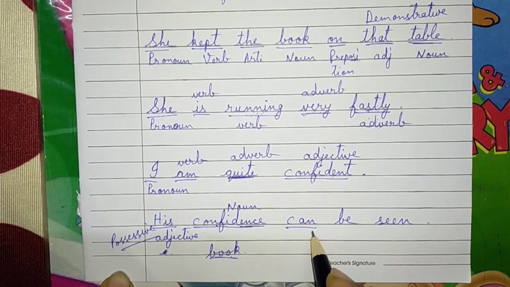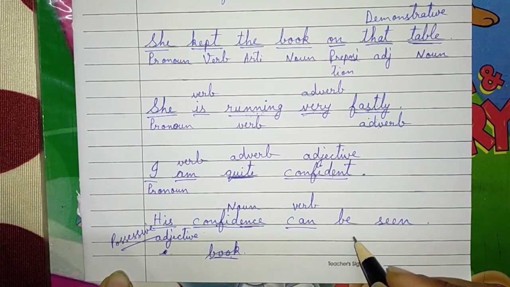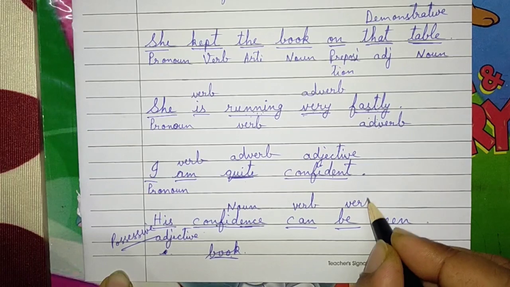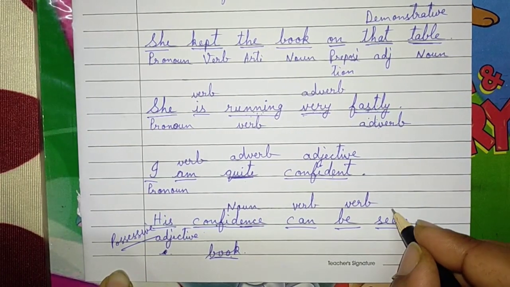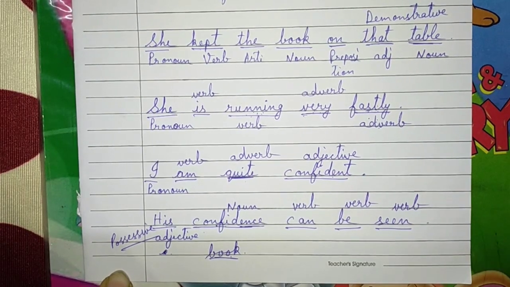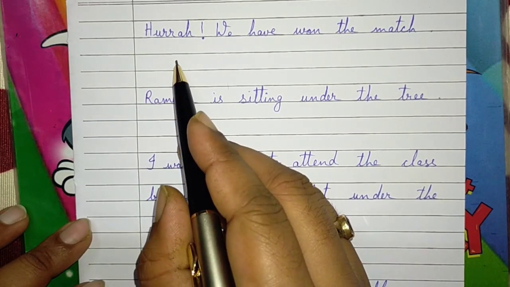Good. What is "can"? Can is a verb. It is a modal verb. Okay. Be is also a verb. What is "seen"? Seen can be, we can see it. So this is also a verb. Are you getting the points? Okay, we will see some more examples. So let us see the next sentence.